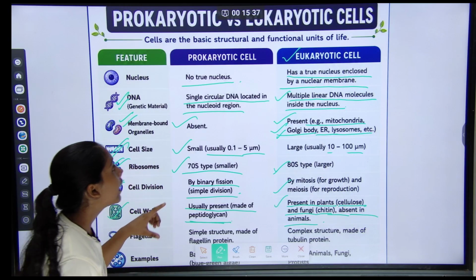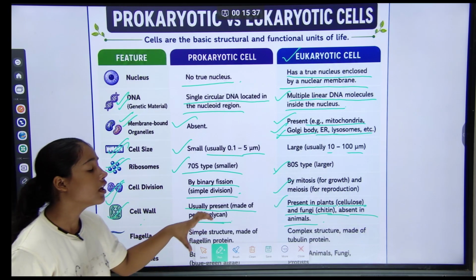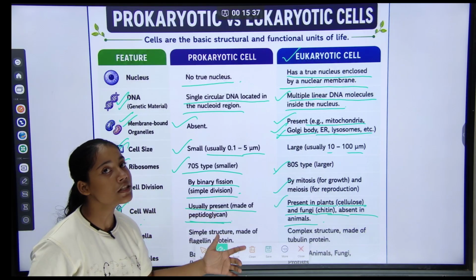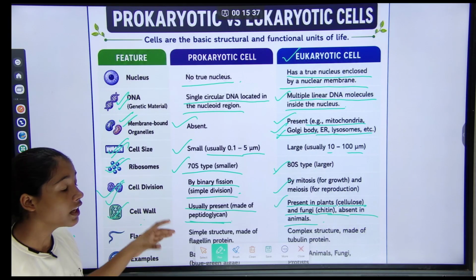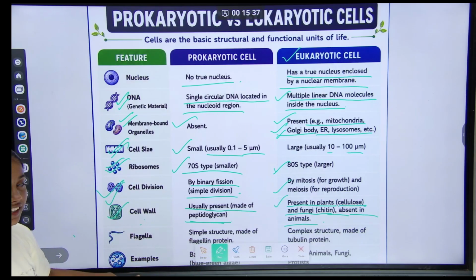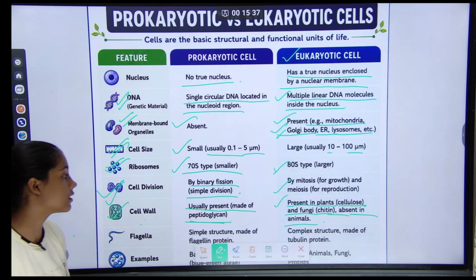The cell wall is present in the plant cell, but in the animal cell the cell wall is absent. We have to learn this in detail in plant cell and animal cell.